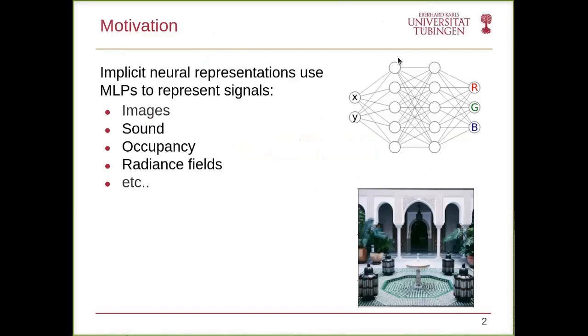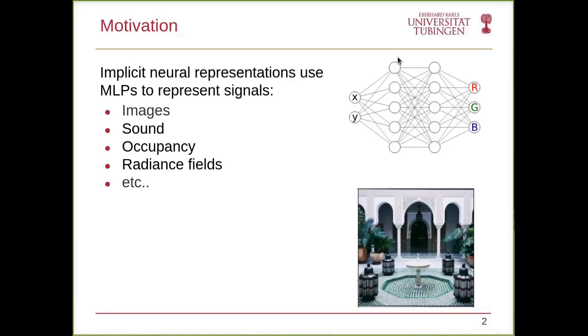So let's start with what are implicit neural representations and why are we talking about them. Implicit neural representations use multi-layer perceptrons to represent signals such as images, sound, occupancy, radiance fields, etc. And they represent them by mapping the input coordinate of a signal to its value.